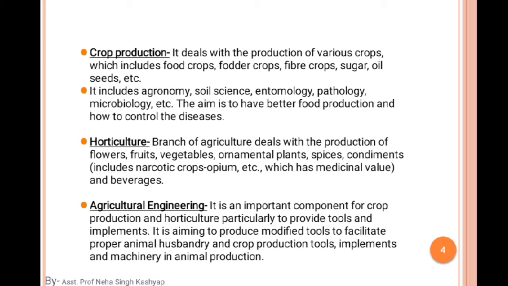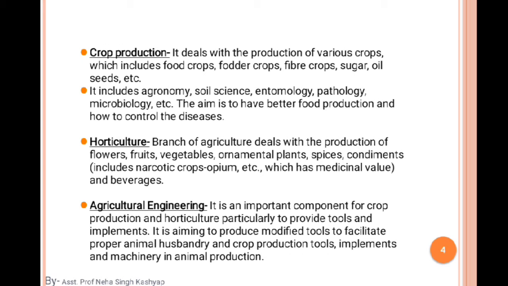Okay, so agricultural engineering is an important component for crop production and horticulture, particularly to provide tools and implements. It aims to produce modified tools to facilitate proper animal husbandry and crop production, with implements and machinery in animal production as well as crop production.